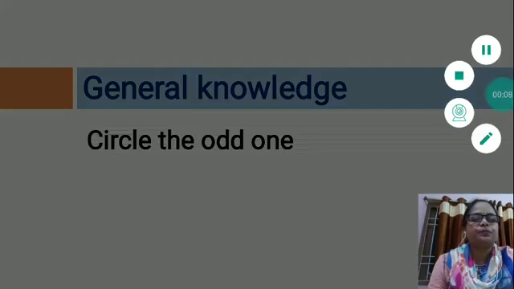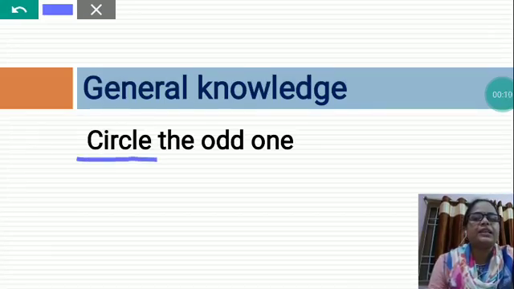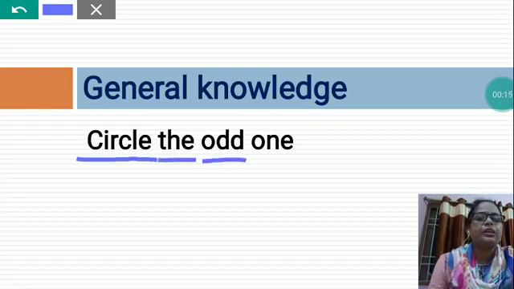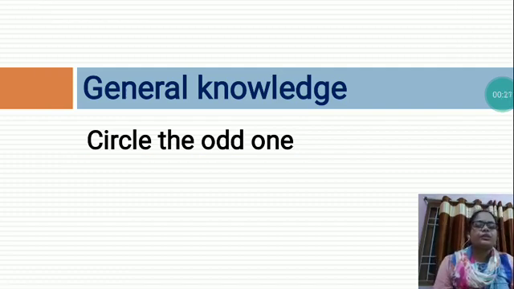The topic name is Circle the Odd One. In this topic, children, I will give you three options and you will have to choose one option that is not suitable with the others. So you will have to find out and circle it.